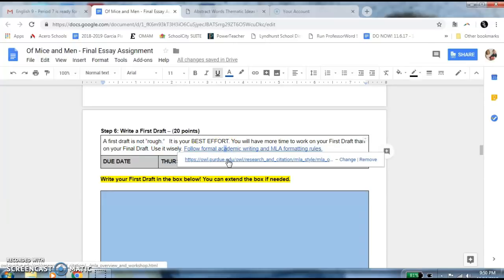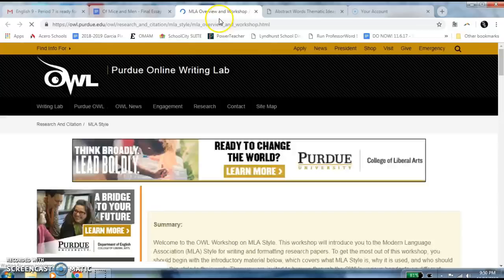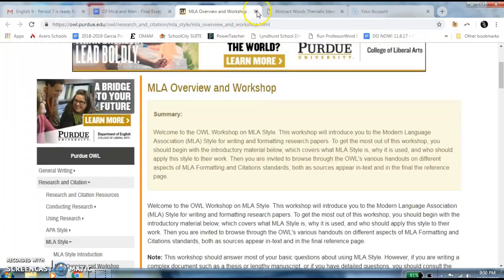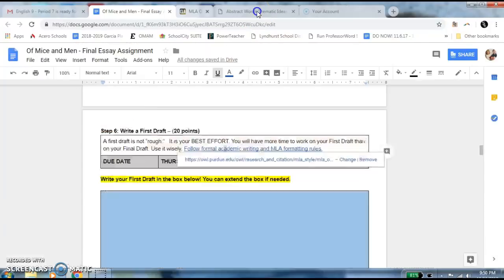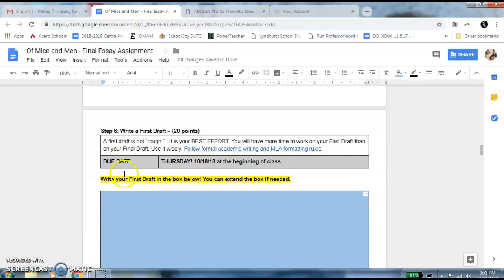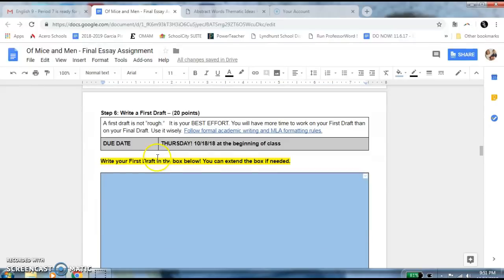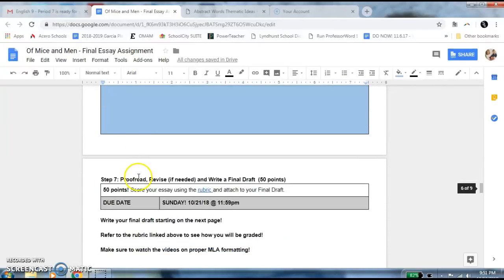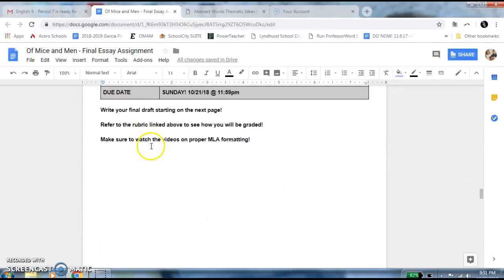There's another link here to show you the MLA for Purdue OWL Online Writing Lab called the OWL, and you can read through this. I'm going to add another link on here as well that shows you another quick video of how to do the heading, a much easier way, but you have to format your heading correctly. And I'll post this early next week before you start doing any of this stuff, so you guys will have all that as well. And you're going to write all of this in this blue box here, and if you keep typing, it'll just extend it and your page will look a little different.